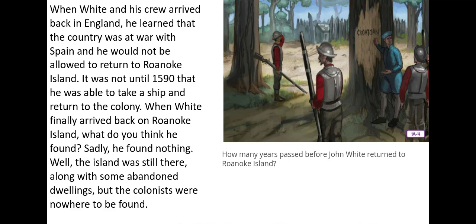How many years passed before John White returned to Roanoke Island? 3 years. He went to get them supplies and didn't come back for 3 years.